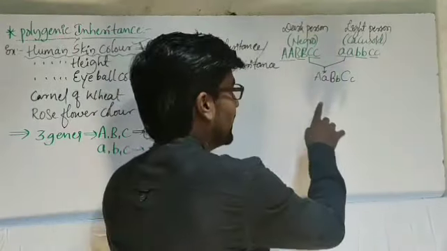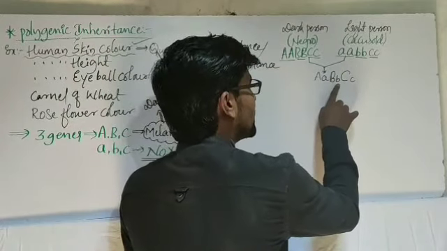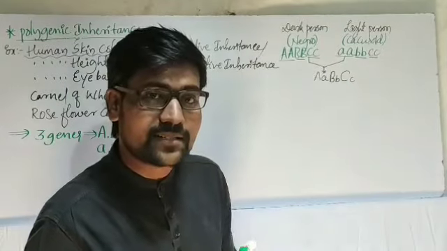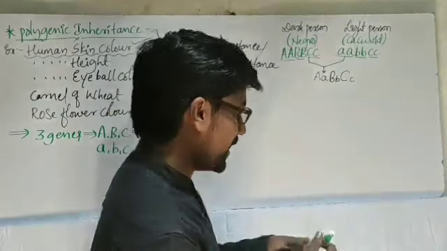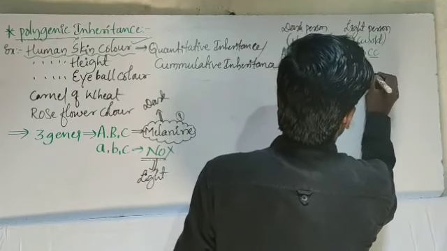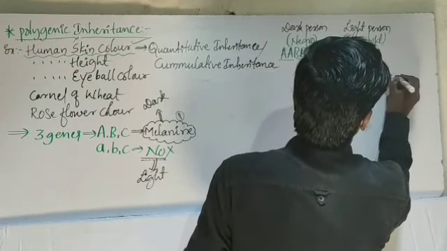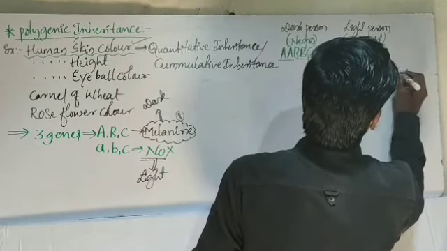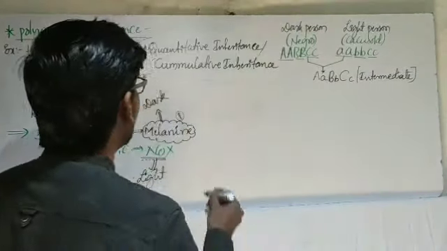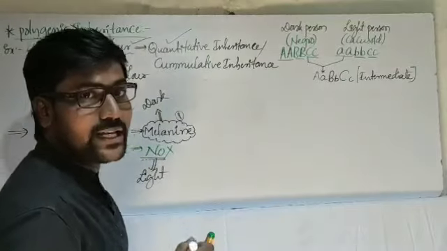But here capital A small a, capital B small b, capital C small c, it cannot become a dark skin, it becomes intermediate. So let me write here, this is intermediate skin. Why intermediate? As already I told you, this is the quantitative inheritance.